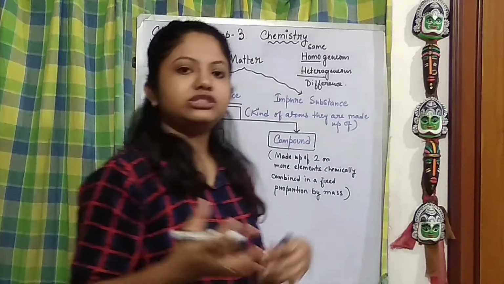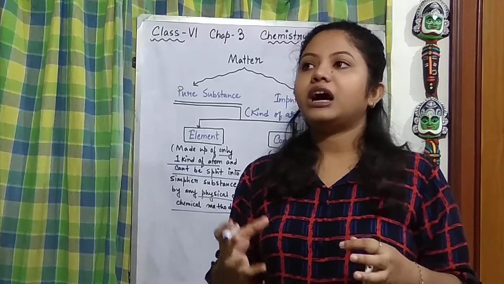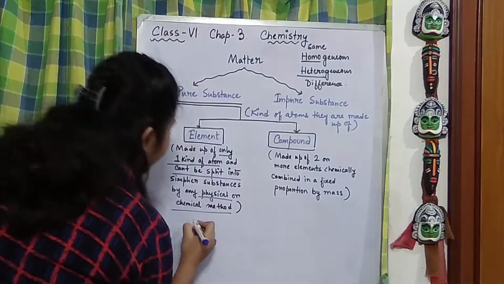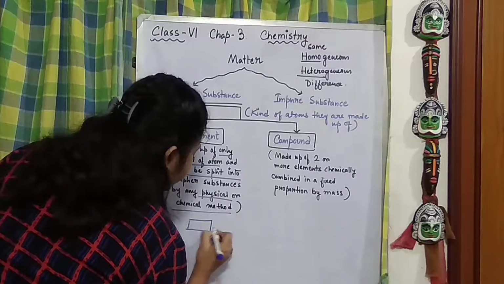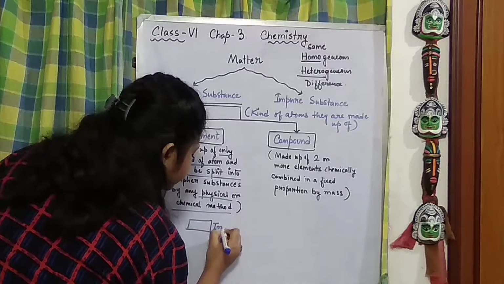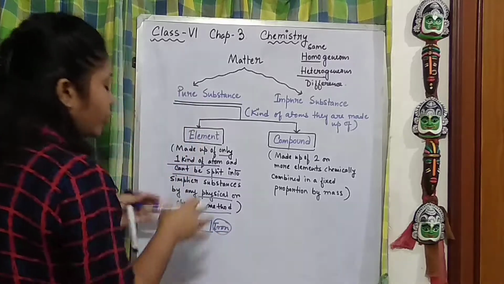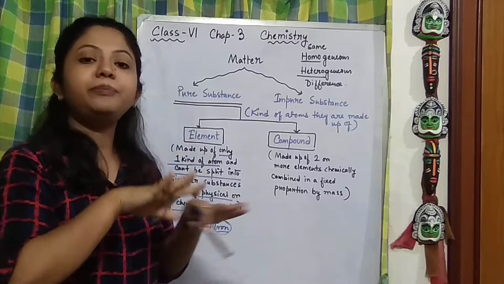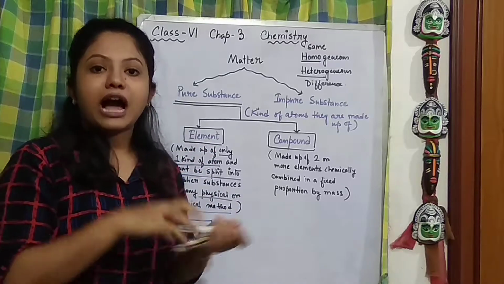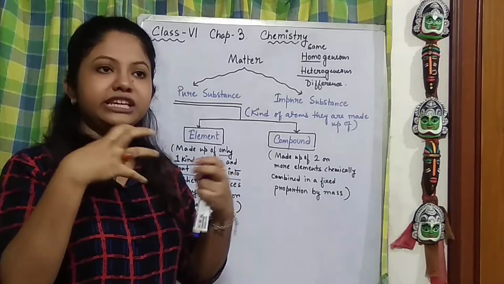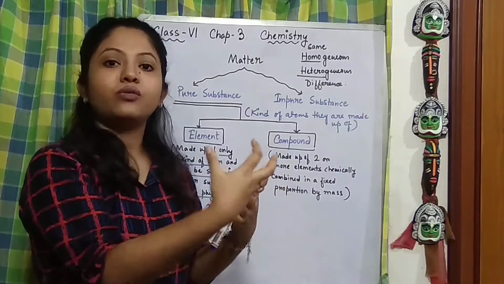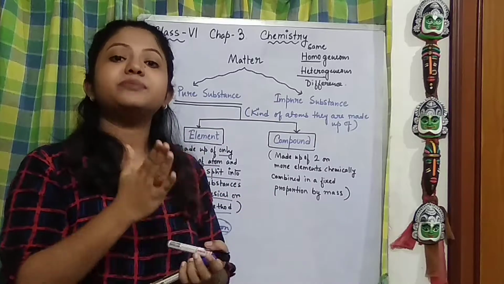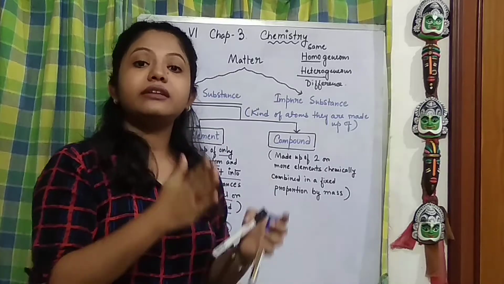Understand? Now let's take an example. Suppose a bar of iron is taken. That bar of iron is formed of iron. When we try to break this iron into simpler things to see what is the simplest unit of this bar, we will find that it is made up of only iron atoms.